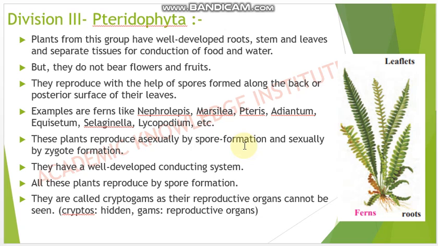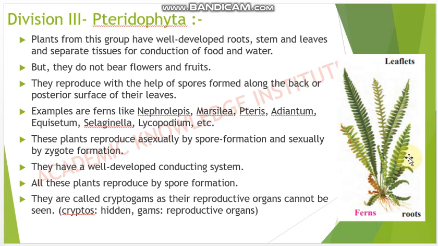These plants reproduce asexually by spore formation and sexually by zygote formation. It is not necessary that all plants reproduce asexually only. There are some plants that reproduce sexually also. When they reproduce asexually, they do so by spore formation, and when sexually, by zygote formation. You may have seen these fern plants in many malls, because they form their colonies very easily and don't need a lot of care, so they can easily grow.